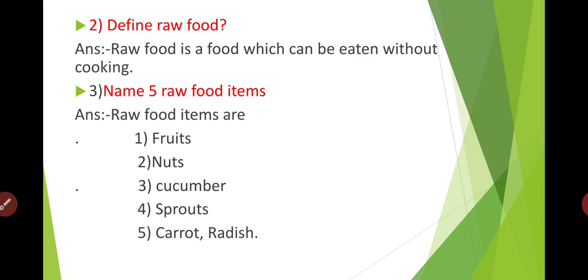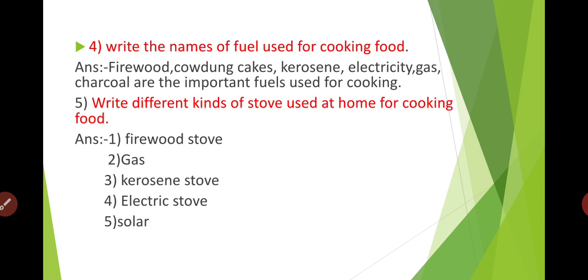Fourth, sprouts. Fifth, carrot, radish. So these are the 5 raw food items which we can eat without cooking. There are many other raw foods. So write down which you know in your notebook.